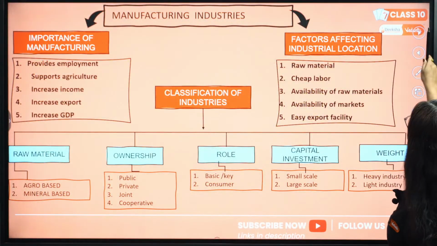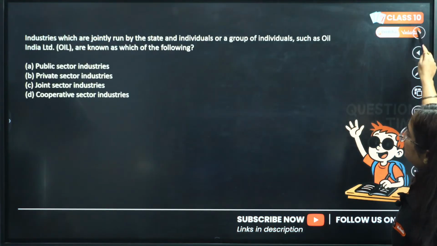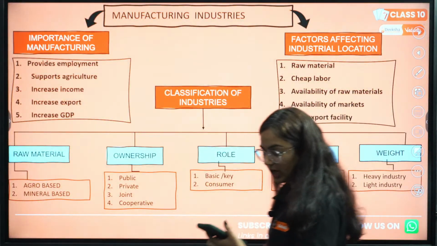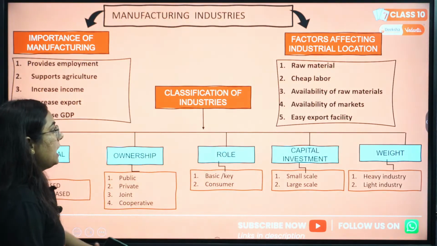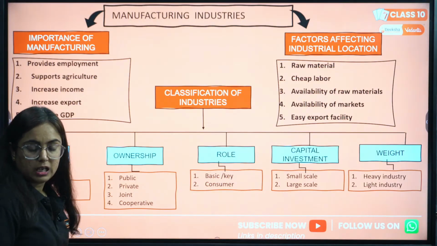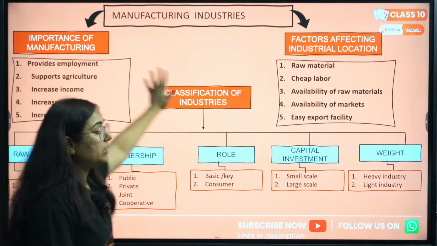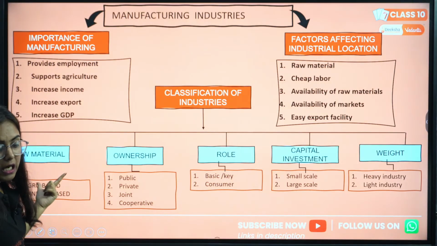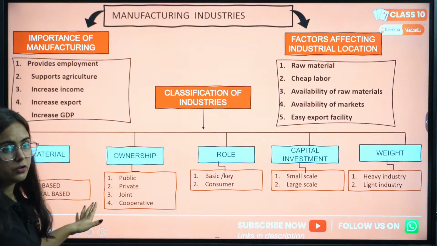Fine. And here we are with the last chapter in today's class, and the chapter is in front of you about manufacturing industry. See, I have added all the important topics in the mind map so that you can revise it faster. And the chapter says about importance of manufacturing. Then we have classification of industries on the basis of raw material. On the basis of raw material, that means क्या सामान यूज हो रहा है उस particular industry में.